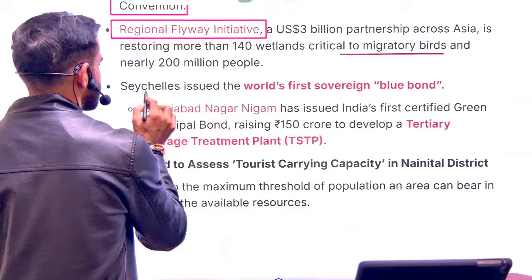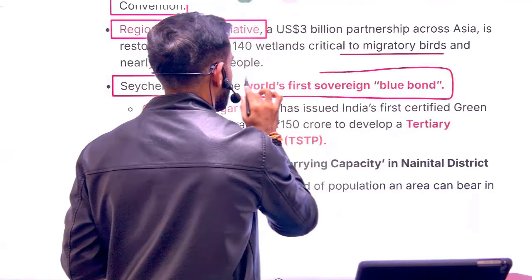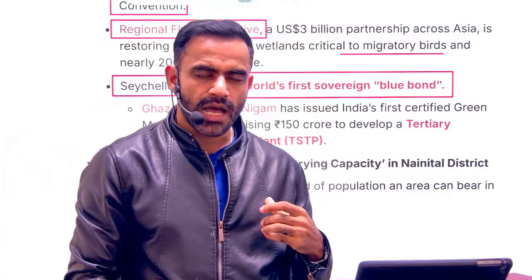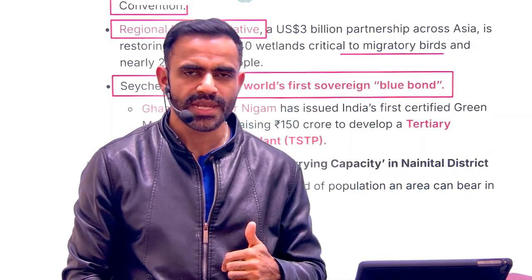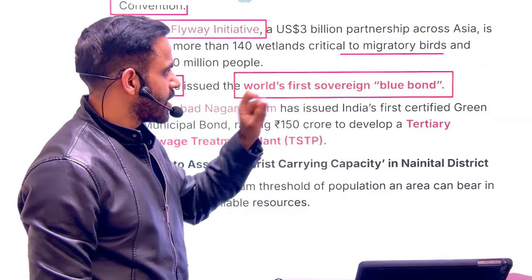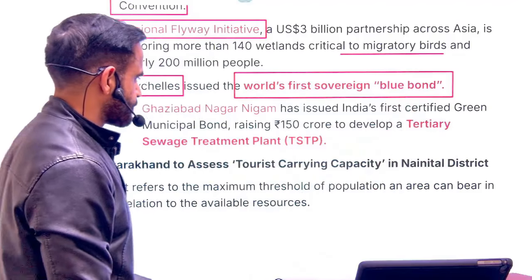Apart from that, recently Seychelles became the first country to issue a sovereign blue bond. Blue bond basically means we are borrowing money for marine ecosystem conservation. Bond is a mechanism to borrow money. Sovereign basically means it is issued by some government-backed entity. Blue basically means this money will be used for some marine project.